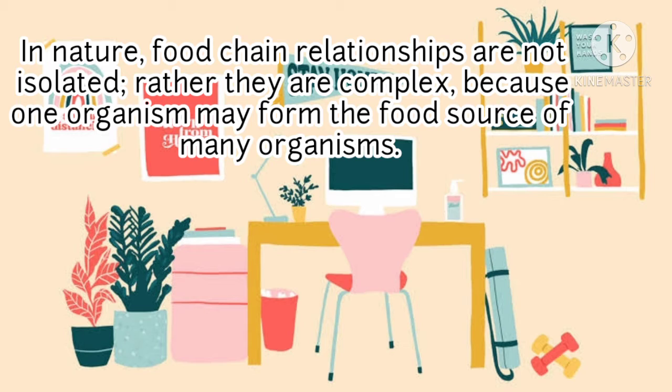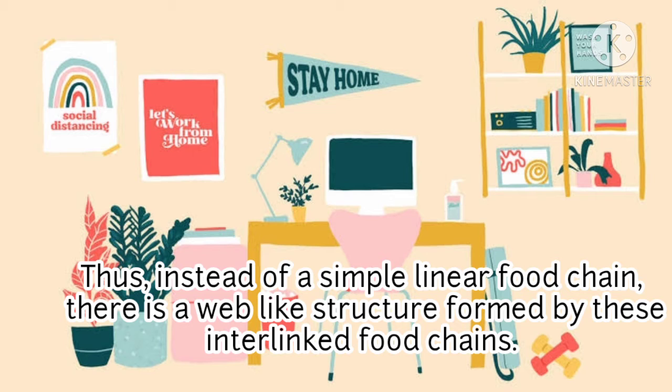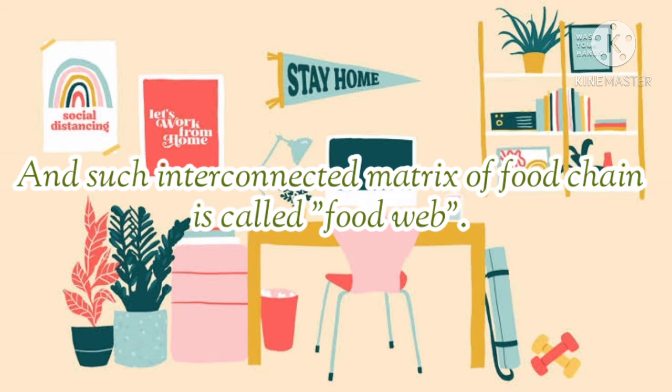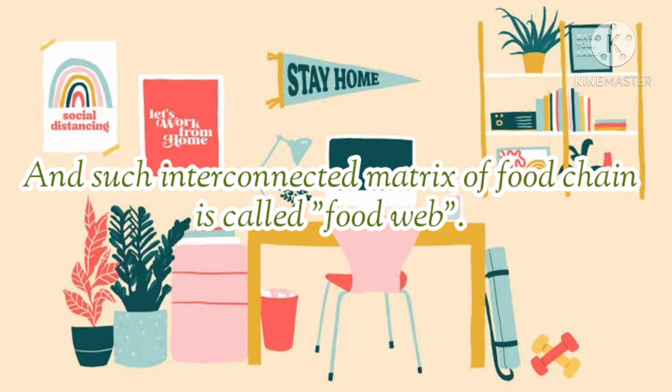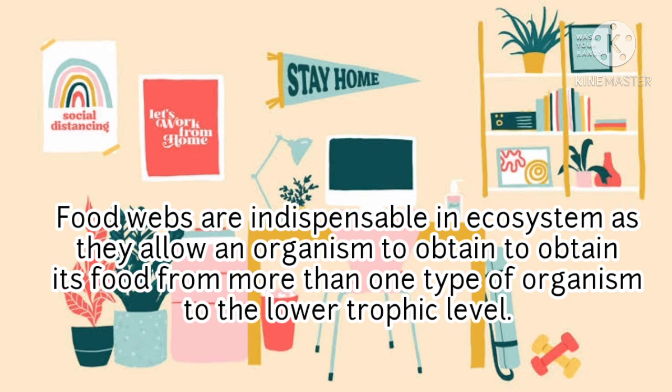Food web. In nature, food chain relationships are not isolated. Rather, they are complex because one organism may form the food source of many organisms. Thus, instead of a simple linear food chain, there is a web-like structure formed by these interlinked food chains, and such an interconnected matrix of food chains is called a food web. A food web is many food chains linked together to show a more accurate model of all possible feeding relationships of organisms in an ecosystem. Food webs are indispensable in an ecosystem as they allow an organism to obtain its food from more than one type of organism of the lower trophic level.